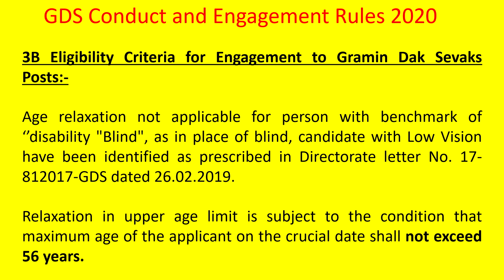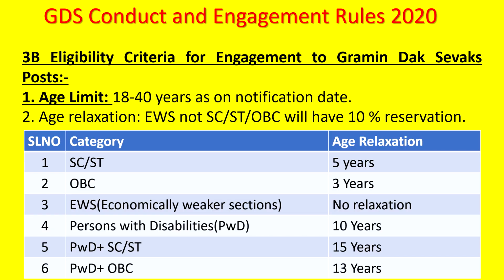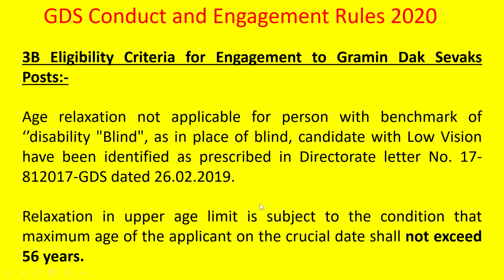One more condition is that relaxation in the upper age limit is subject to the condition that the maximum age of the applicant on the crucial date shall not exceed 56 years. Earlier we saw PWD plus SC/ST is 15 years, 15 plus 40 is 55, but sometimes it may go beyond 56 also. So they have given the cutoff. This is important. 56 is the cutoff. The maximum age of the applicant on the crucial date shall not exceed 56. Crucial date, this is important.